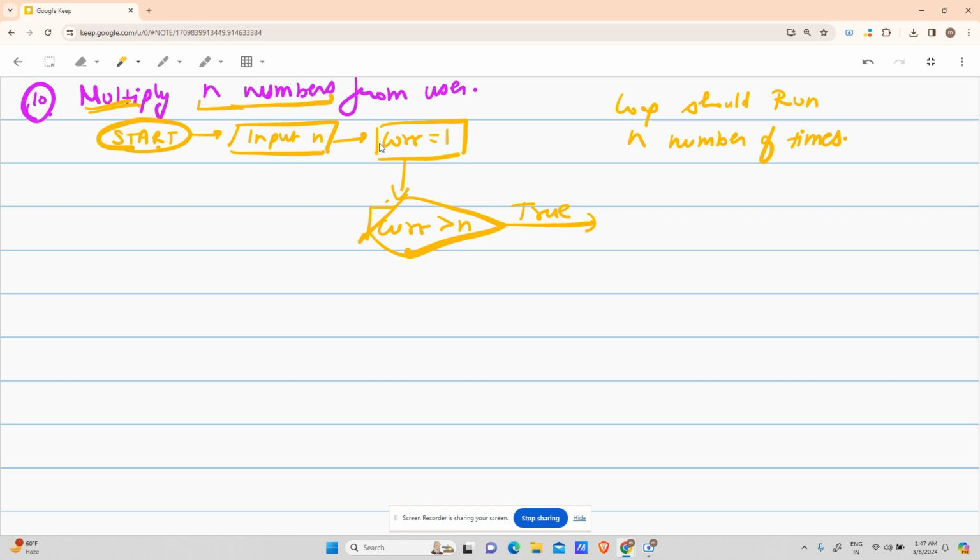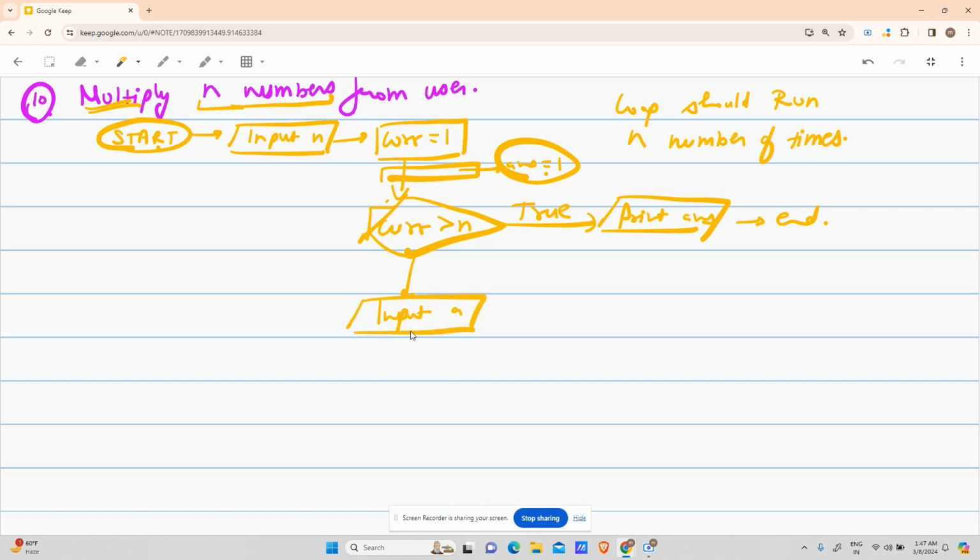So for multiplying, I will keep a variable before going here. Let's say answer equals 1, because I have to multiply. If this is true, then print your answer and end. Otherwise, what you have to do? Take input. Let's say I input A.